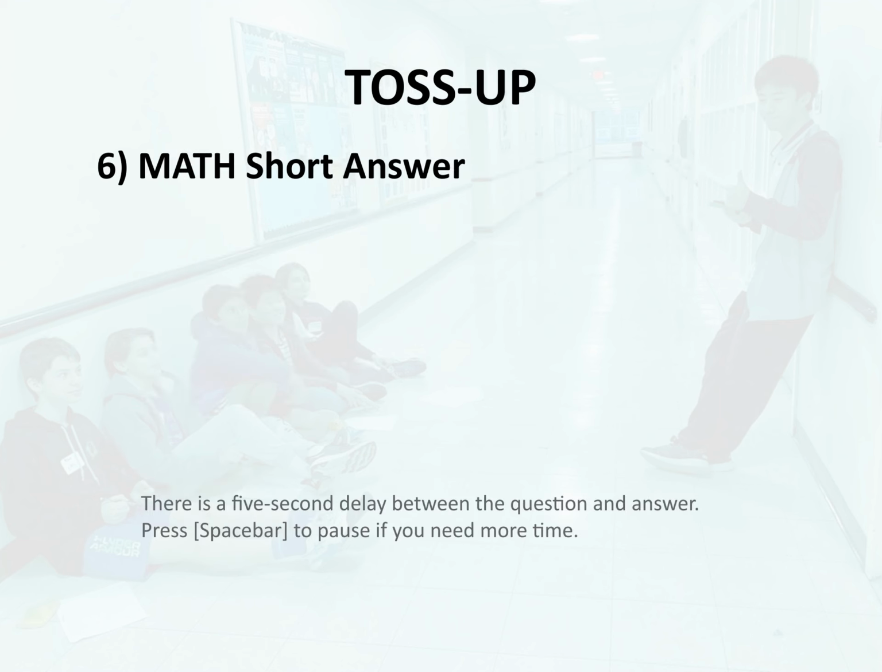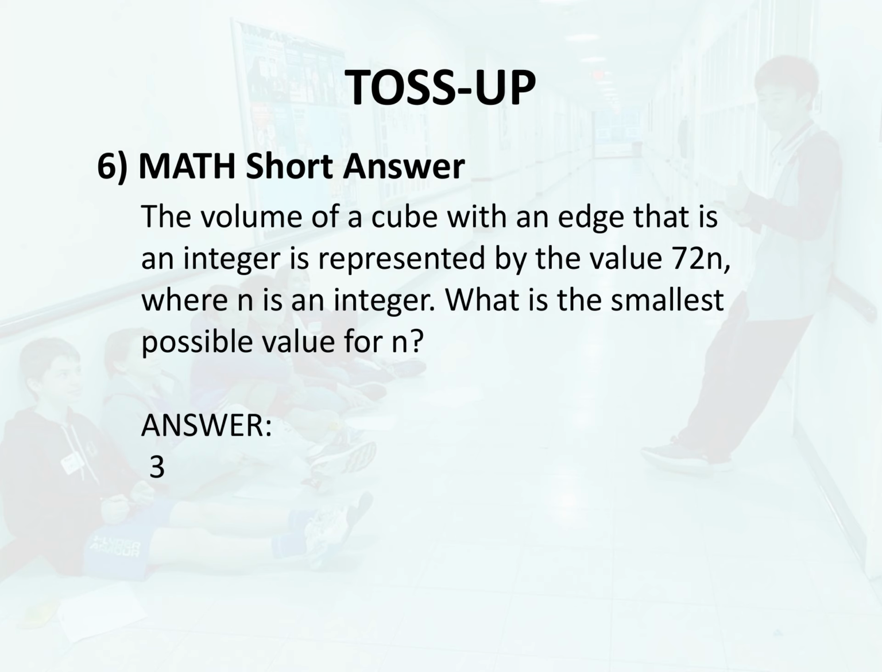Toss-up 6. Math. Short answer. The volume of a cube with an edge that is an integer is represented by the value 72n, where n is an integer. What is the smallest possible value for n? Answer, 3.